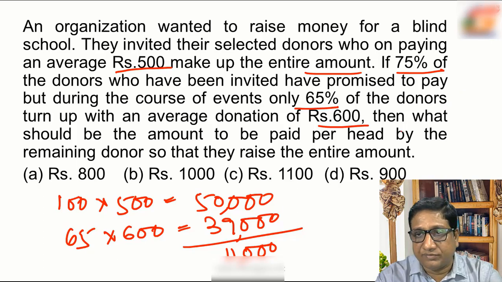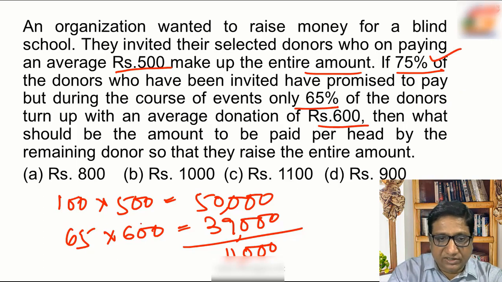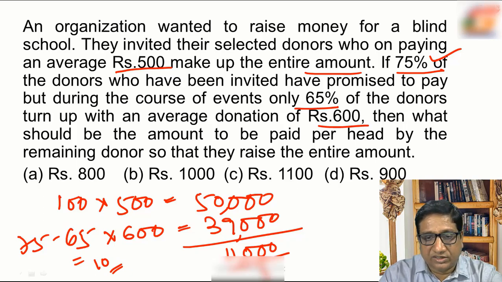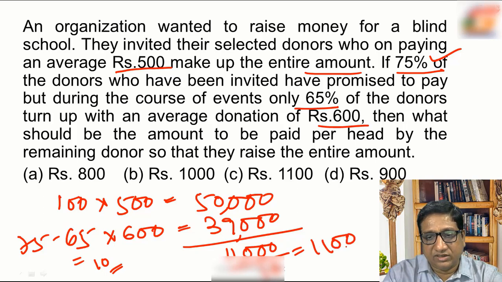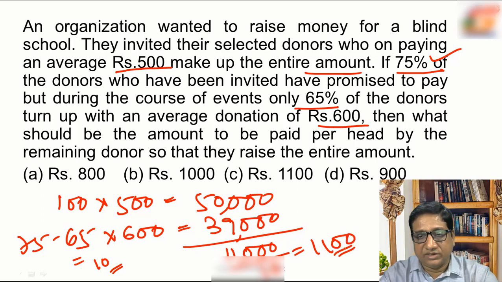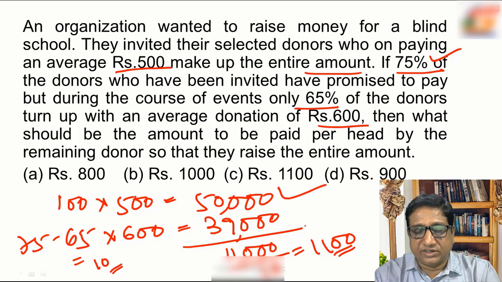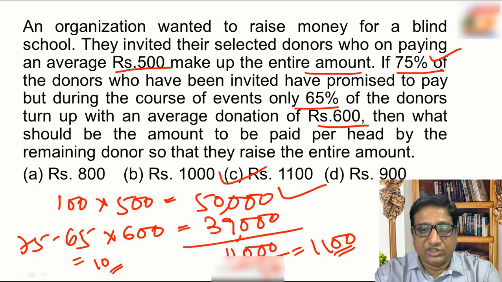As 75% of donors turn up, only 65 paid 600, so the remaining is 75 minus 65, that is 10. Remaining 10 donors are still left. So if each of them can contribute, how much? 11,000 by 10, that is 1100. If they each contribute 1100, the remaining 10, then the total amount of 50,000 can be collected. So the answer is choice C.